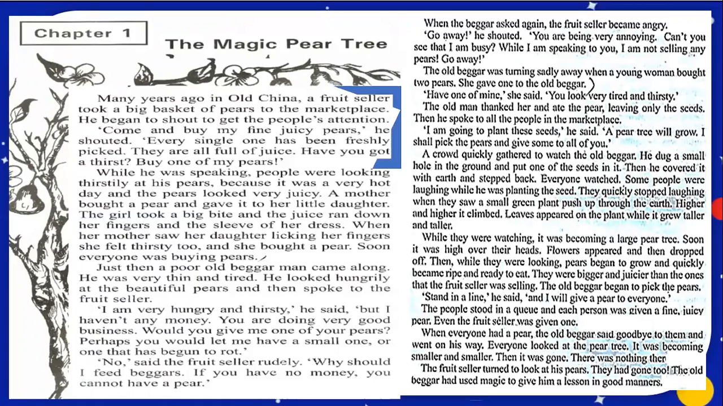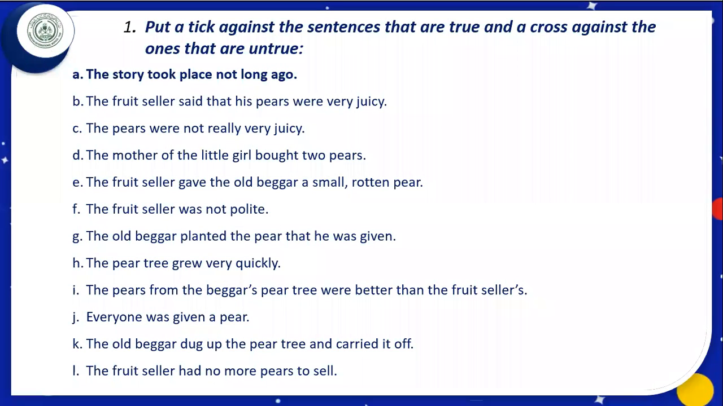Dear students, in first paragraph, we can see it is written many years ago. If we look here, it is written many years ago. What does it mean? This means the story took place long ago, but here is written not long ago. This means this statement is untrue. What shall we do? We shall put a cross here. After doing first part, let us look at the second part.